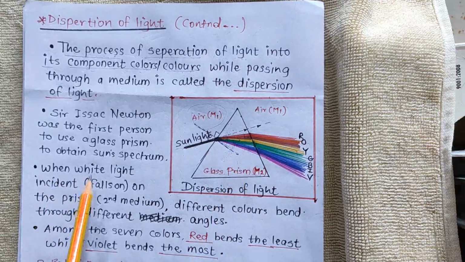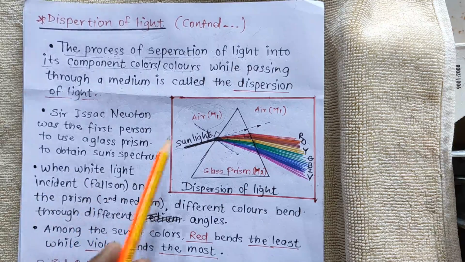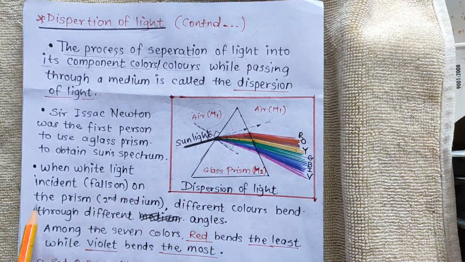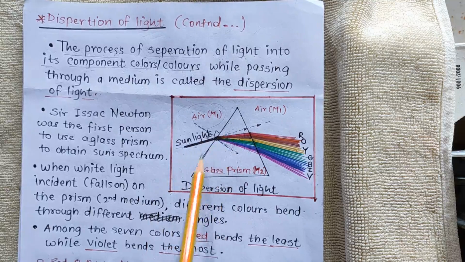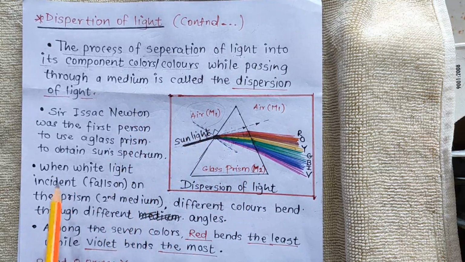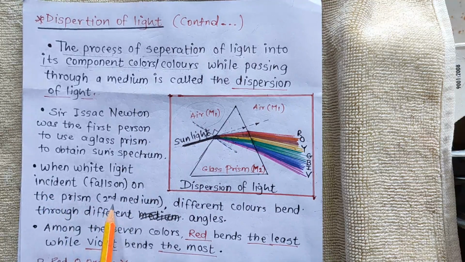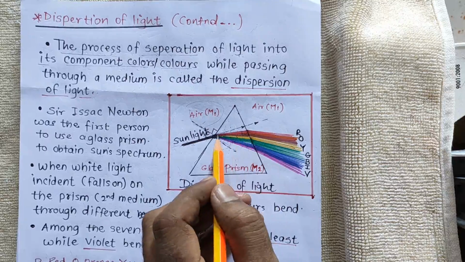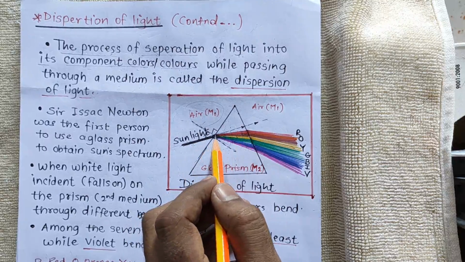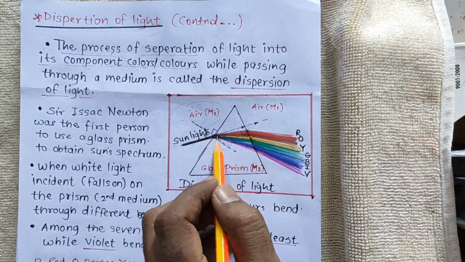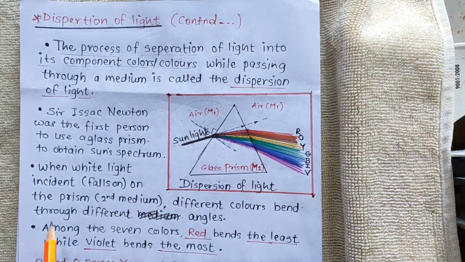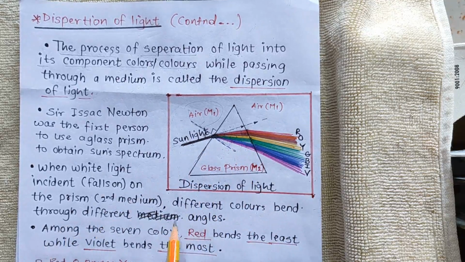When white light is incident, meaning falls on a glass prism, which is a second medium, because air is the first medium, different colors bend. So this should be the actual path, but it gets bent when it enters the prism. Different colors bend through different angles.